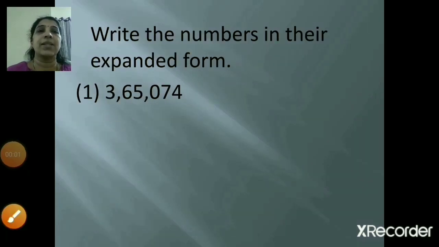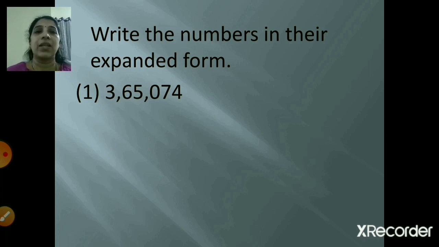Write the numbers in their expanded form. So what is the first one? 365074. So how will we write it in expanded form? First we'll find out their places. So first we'll start from right hand side. 4 in the units place, 7 in the tens place, 0 in the hundreds place, 5 in the thousands place, 6 in the 10,000s place and 3 in the lakhs place. So we have come to know their places.